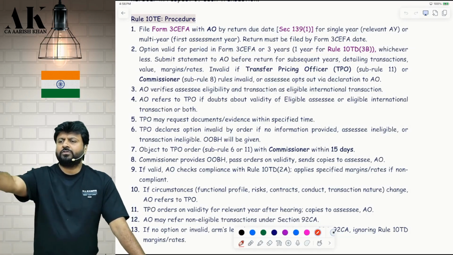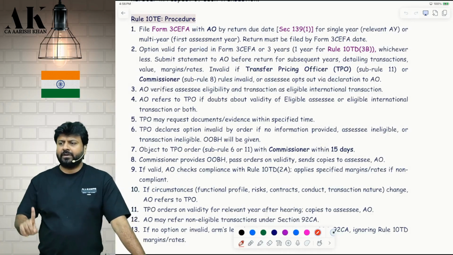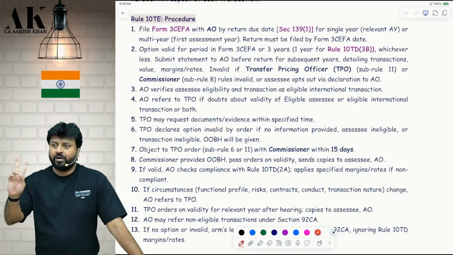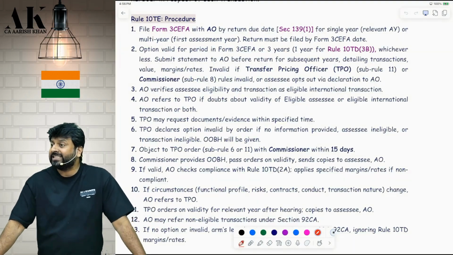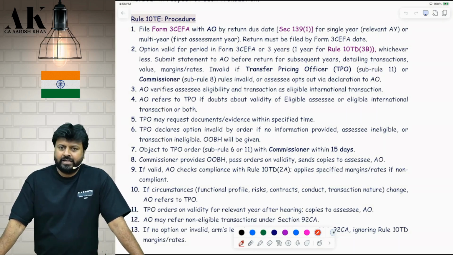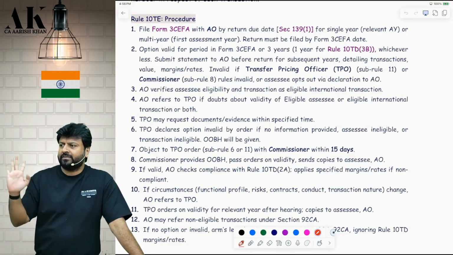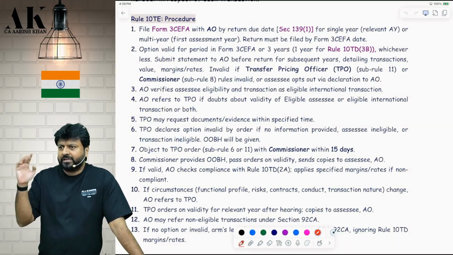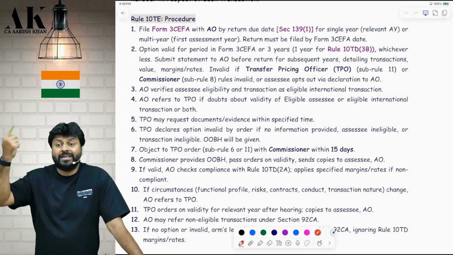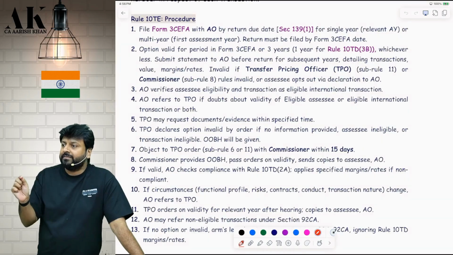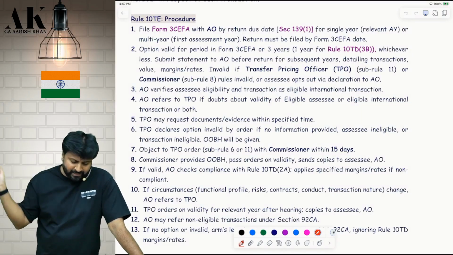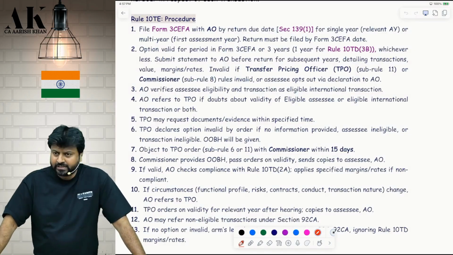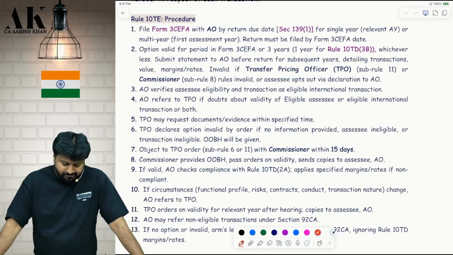You have two options to file safe harbor. Either you can file safe harbor for 1 year, or you can say that you want it for 2 years or 3 years. Maximum, how many years can you file safe harbor for? Tell me now please. 3 years. If you are filing for 1 year, you have to give it by the due date of filing of return for that year. If you are filing for multiple years, you have to give it by the due date of filing of return of the first assessment year. Is it clear? You will give that form to whom? To the assessing officer. Checkpoint number 1, please.